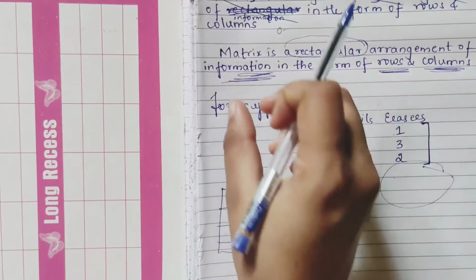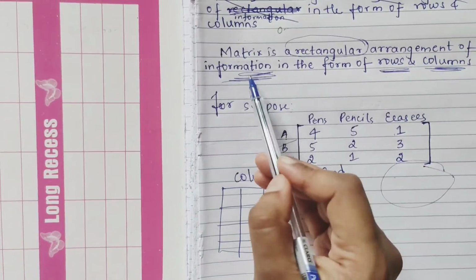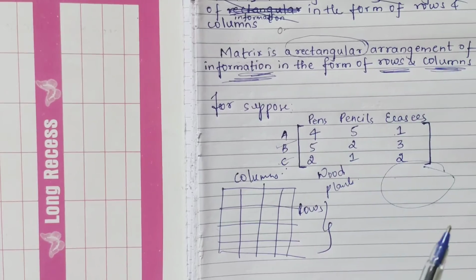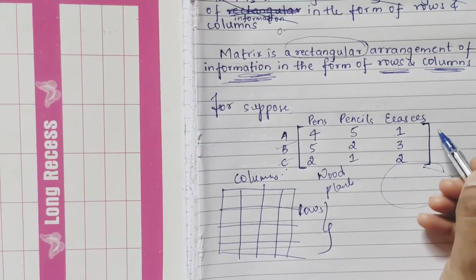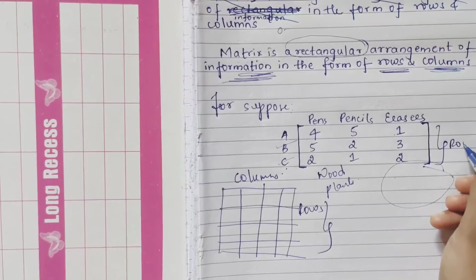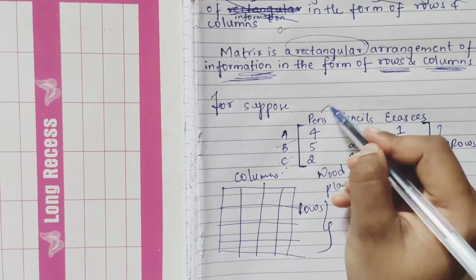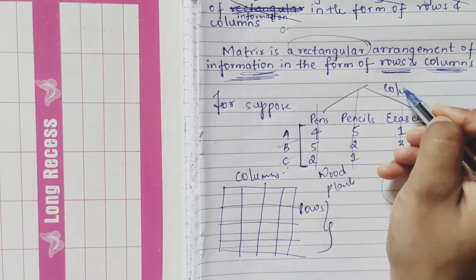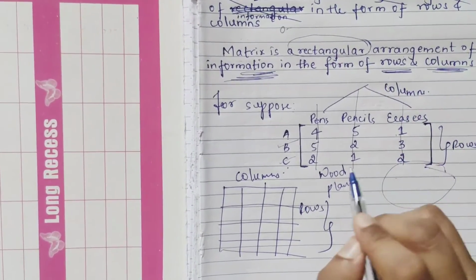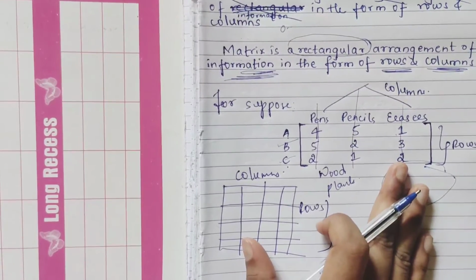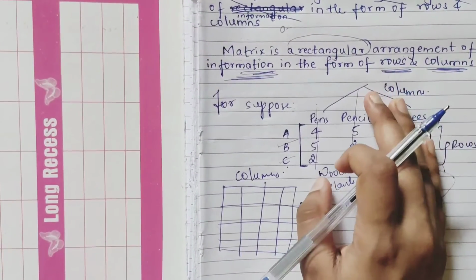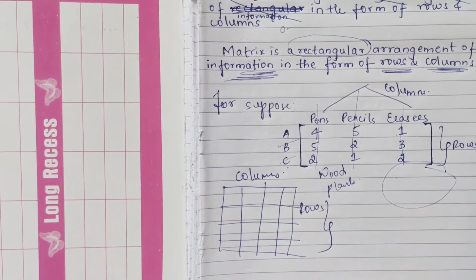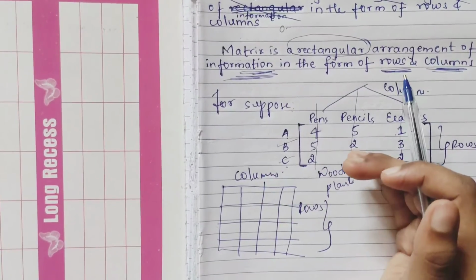This is nothing but your matrix, a rectangular arrangement of information. This information was given to you in a paragraph, and you have constructed it in the form of rows and columns. This part will be your rows, and this part, line-wise, is called columns. This is the basic part you have to know, the rows and the columns. When you see it like this, it is very easy to identify what A took and how many, and what B took and how many.